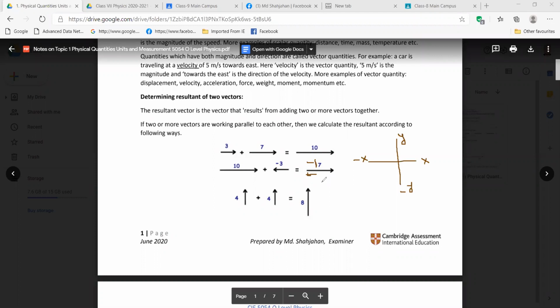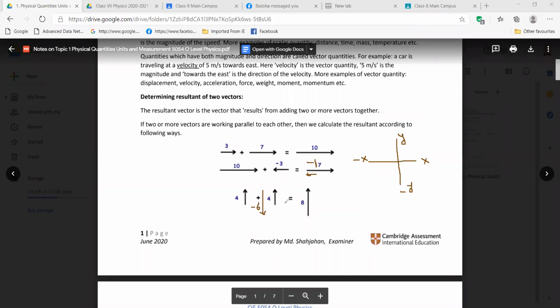Now I'm asking one of you, from whom I will know. Mithila, if we are changing it, like there is one vector working this way, and the value is 6, then will it be plus 6 or minus 6? Sir, it will be -6. Exactly. We are writing here -6.